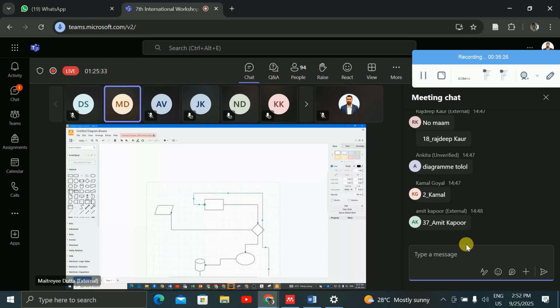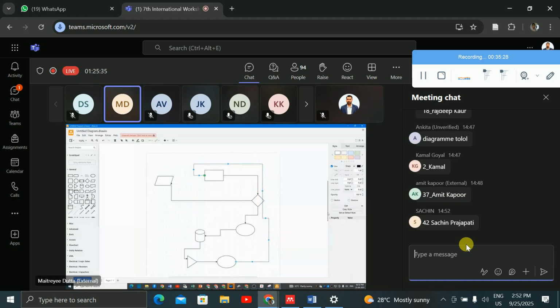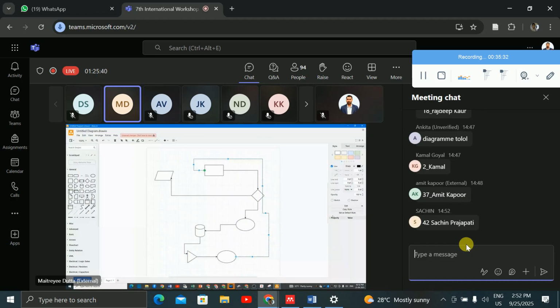The main thing is this: when you have created the flowchart, you can save it as an image and take it wherever you want, right? Export as PNG, JPG, SVG, PDF, XML, URL, any file you want to export, you can export it, and you can take it in your report and submit it.